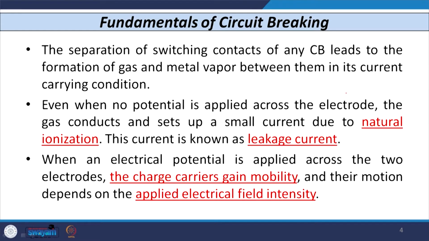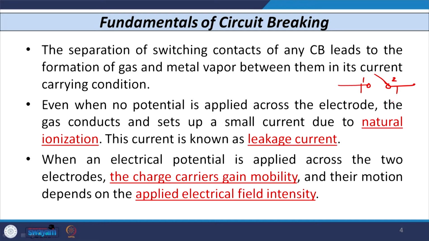When no potential is applied, let us say these two, 1 and 2, are the contacts of the breaker, or you can say the electrodes of the breaker. When no potential is applied across them, there is still a very small magnitude of current flowing because of the natural ionization that occurs, because the holes are going to one side and electrons are going to the other side.